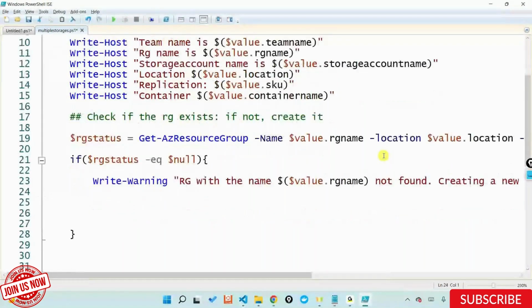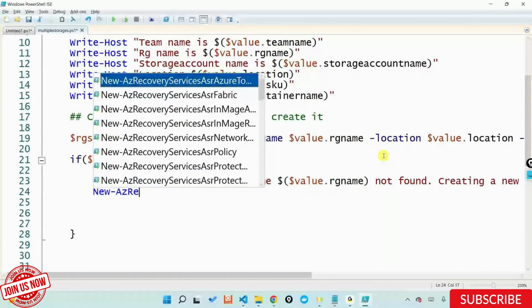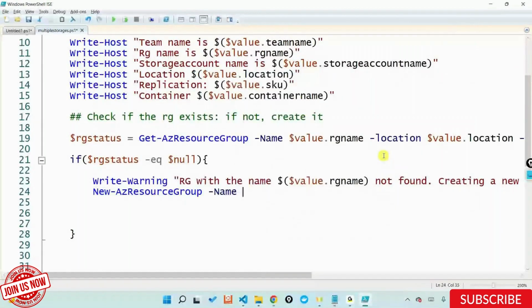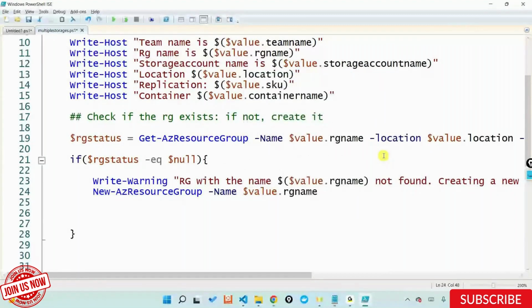And once I am here, I'll say New-AzResourceGroup with -Name, the name of the resource group, $value.rgName out here, and -Location is $value.location. This is what I'm now giving to check if the resource group exists, and if it doesn't, go ahead and create it.